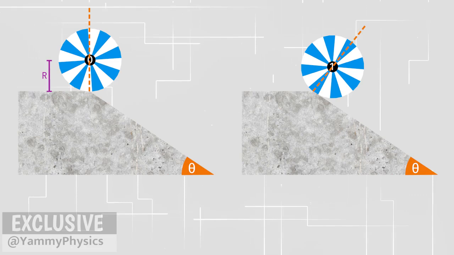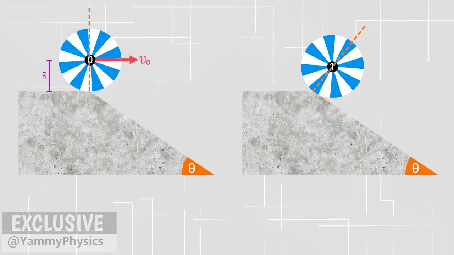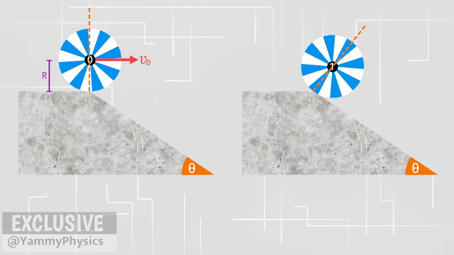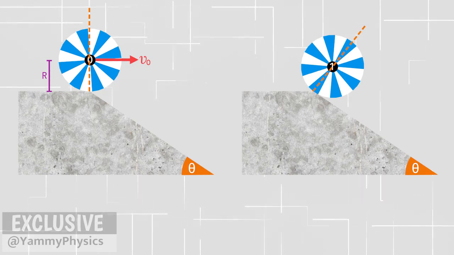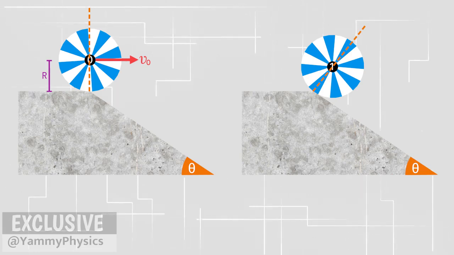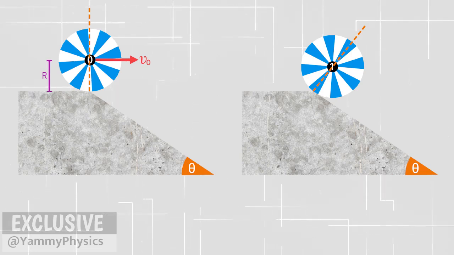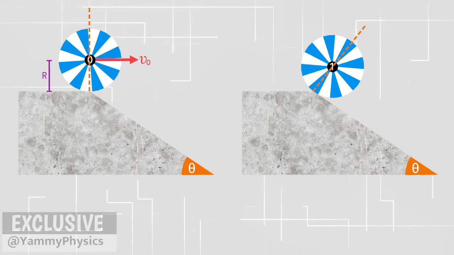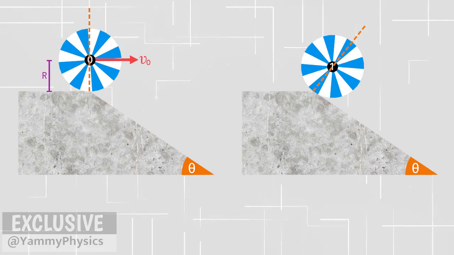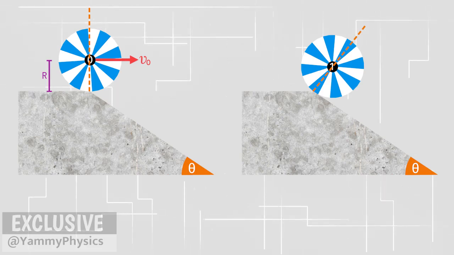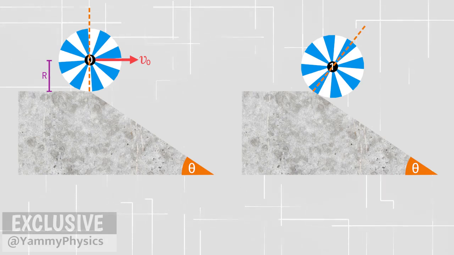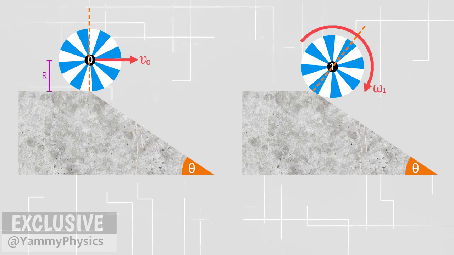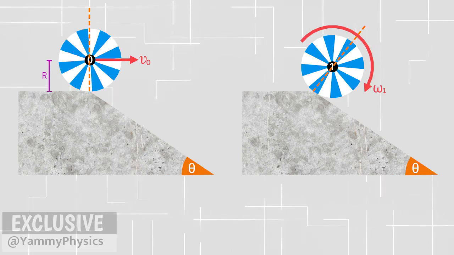In the initial condition, what are the parameters? The yo-yo has a linear velocity of v0 to the right. It seems that this maximum value of v0 is what we want to calculate. The height of the center of mass is measured from the horizontal surface. From the initial condition to the final condition, the yo-yo rotates about the end point of the trajectory. Just before reaching the final condition, the yo-yo has reached an angular velocity of omega 1. At this time, we do not know the value of omega 1.